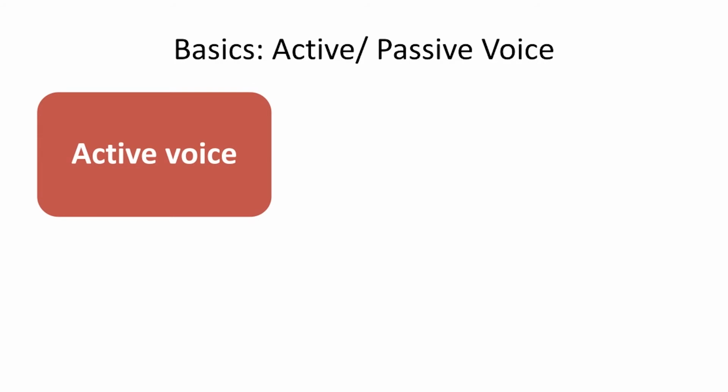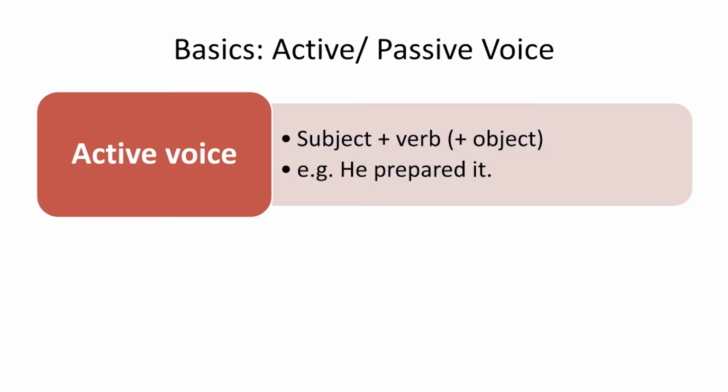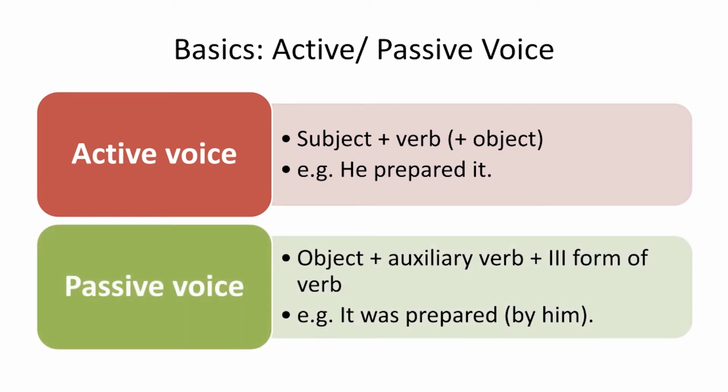Let's go back to basics. What is active voice? Subject plus verb plus object. This is your active voice. What is passive voice? Object plus auxiliary verb plus third form of verb. What is active voice? He prepared it. And what is passive voice? It was prepared by him. So this was the active and passive voice. You know it very well.